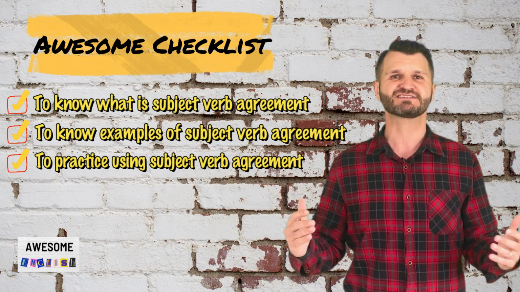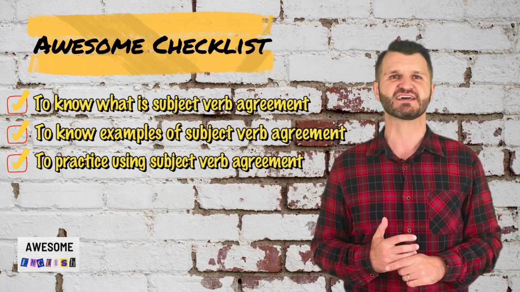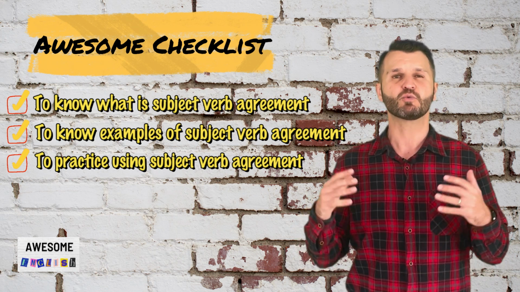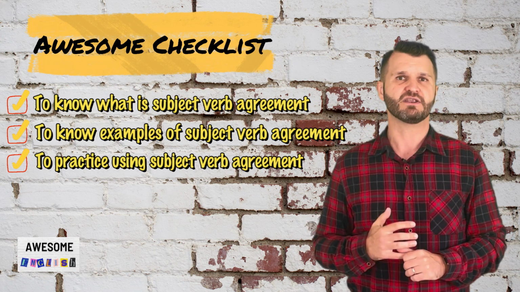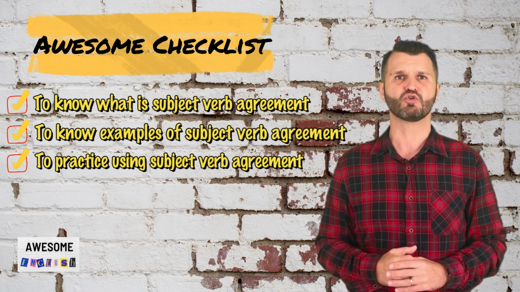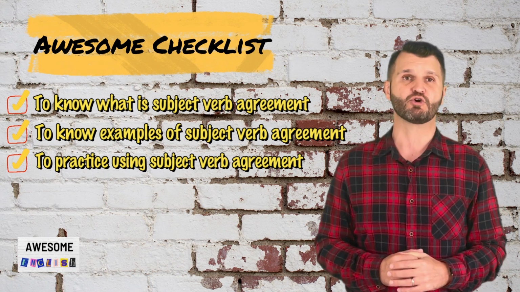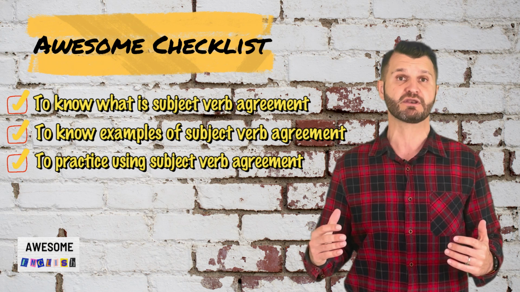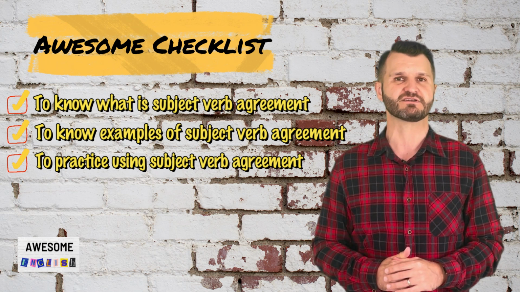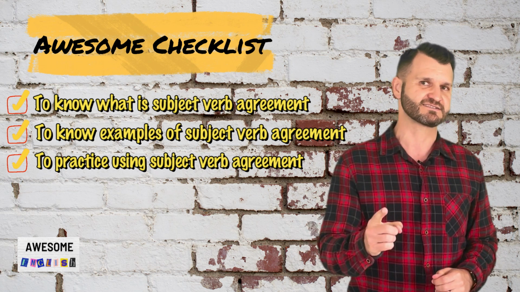checklist. Now, this is our roadmap to success. These are the objectives we want to achieve by the end of the lesson. So let's focus now. By the end of the lesson today, you will know what is subject-verb agreement. You will know some examples of subject-verb agreement, and you'll be able to practice using it as well. All right, let's get started.